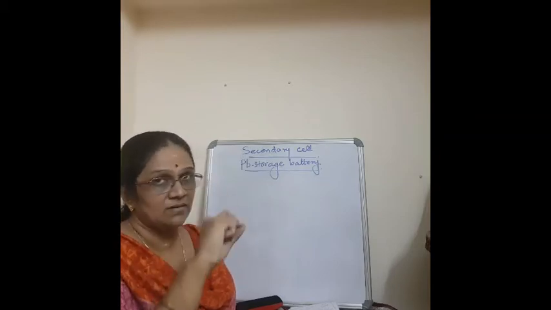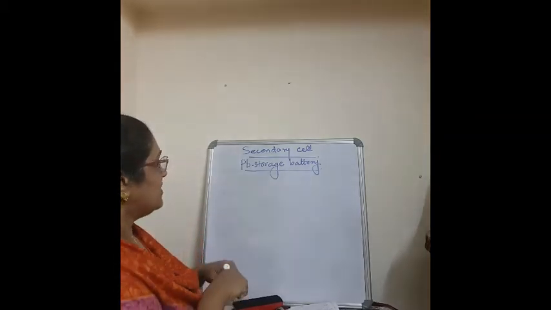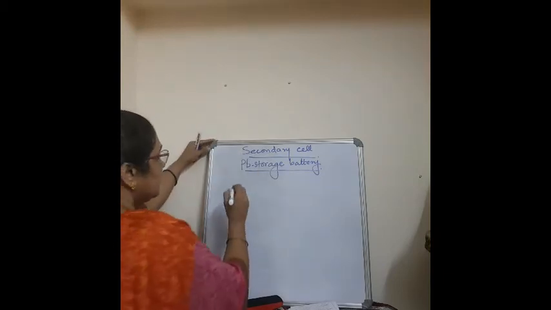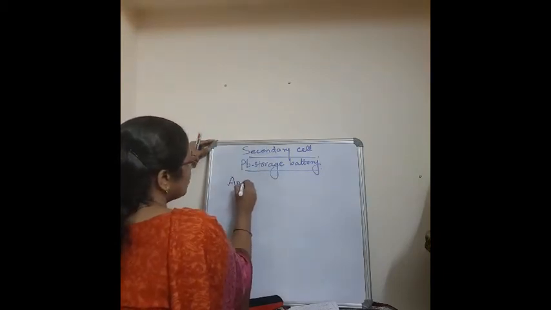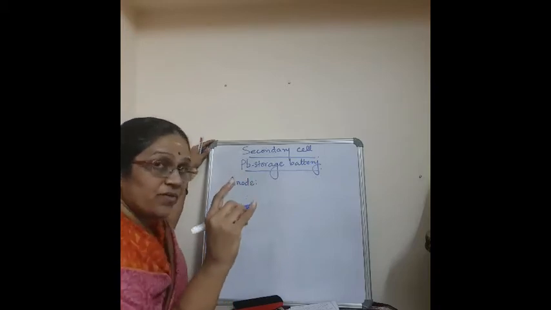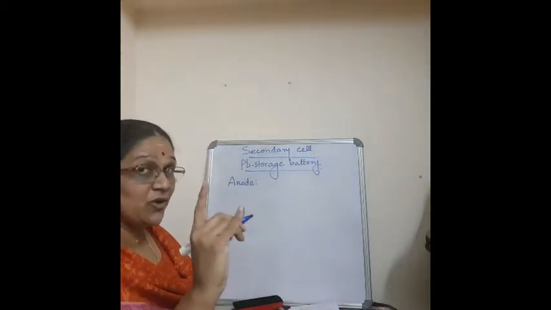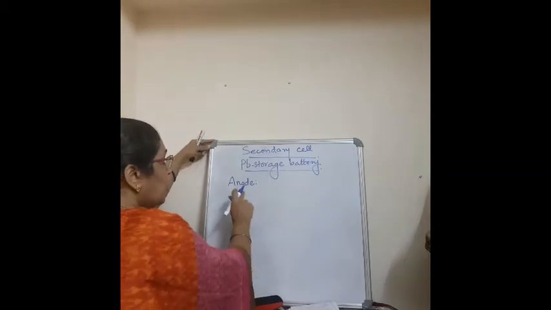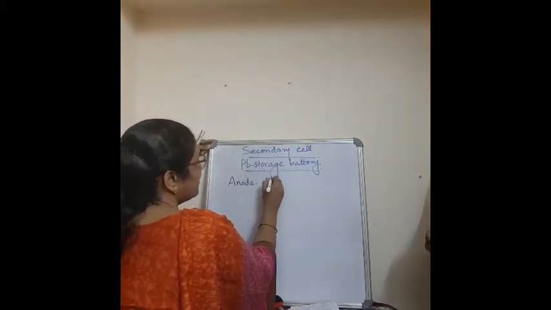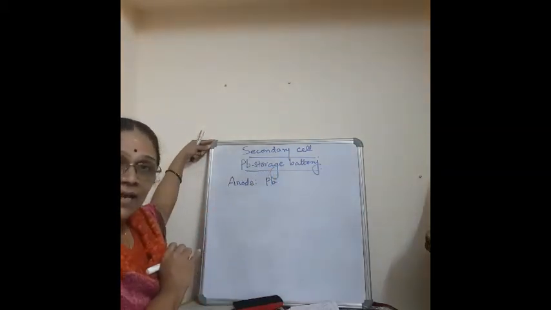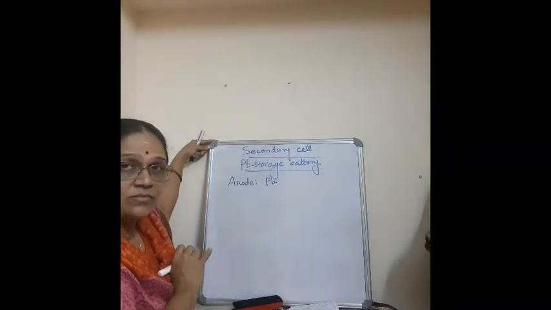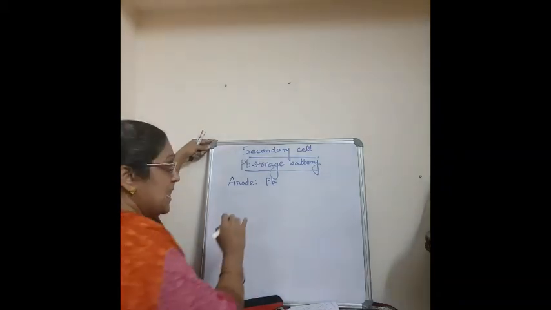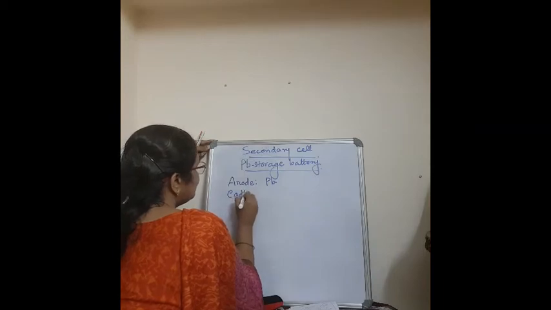That is reversible. So we will first see the anode of the lead storage battery, the cathode of the lead storage battery, the electrolyte and the reactions. Clear? Now what is the anode in this lead storage battery? It is nothing but the lead. Lead is the anode. Correct? Now what is the cathode?